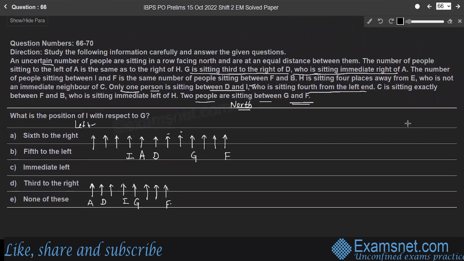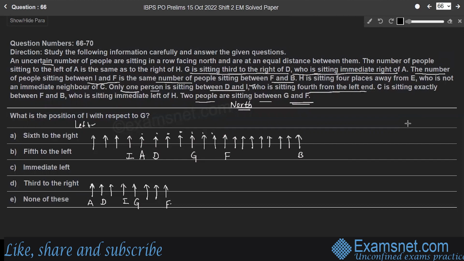here the number of people sitting between I and F is the same as the number of people sitting between F and B. So the number of people sitting between I and F, in case 1, is 1, 2, 3, 4, 5, 6, 7 people, which is equal to the number of people sitting between F and B. 4, 5, 6, 7 people are sitting between F and B. B is the 8th person to the right of F, right?